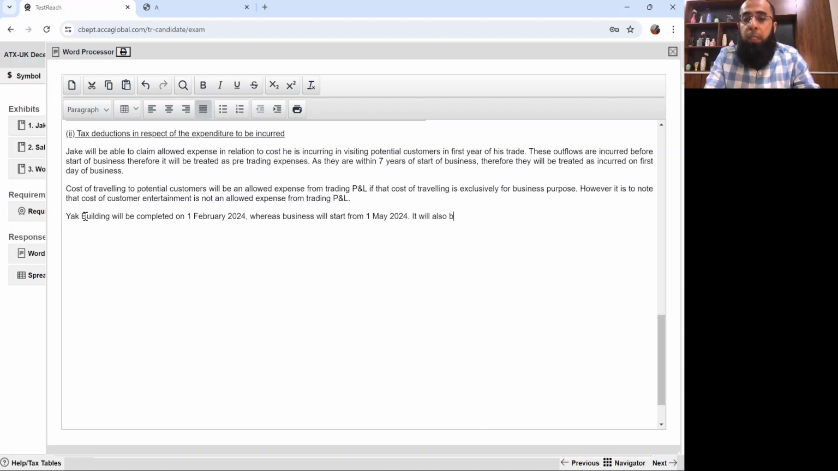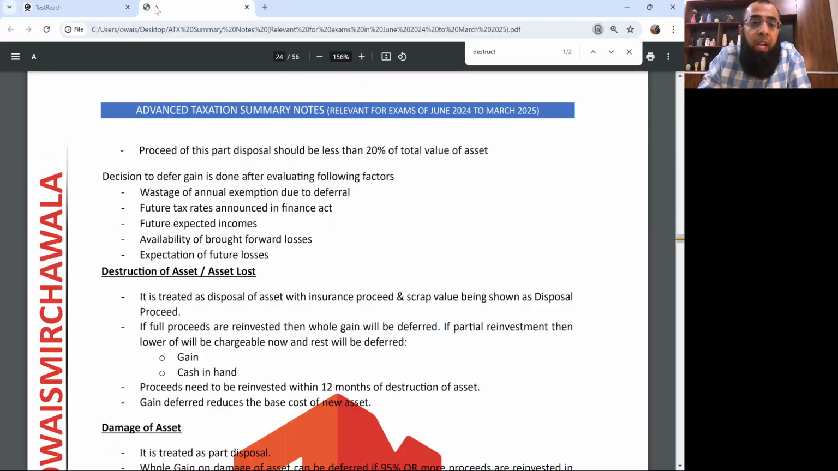It will also be a pre-trading outflow, and as it is within 7 years of start of business, therefore this outflow will be assumed to occur on the first day of business. Okay, you all know the rule about the pre-trading outflow, and if you have forgotten anything, just go to capital